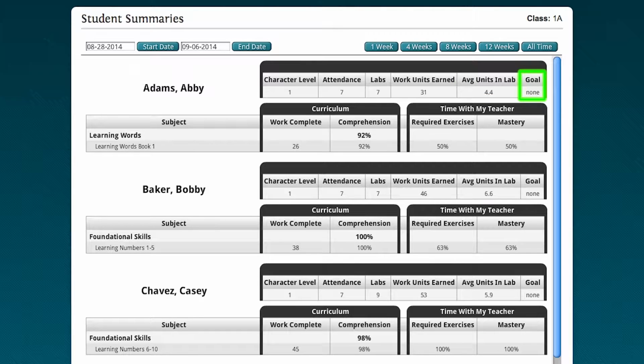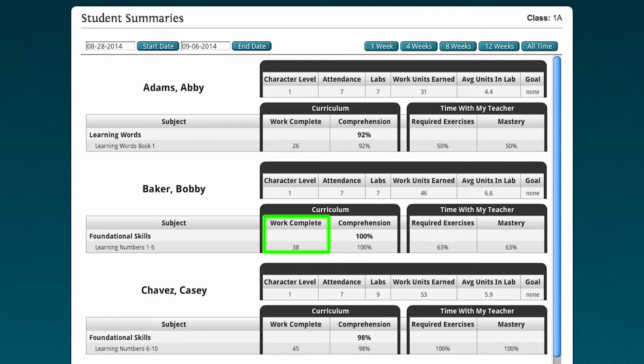And what you want to see is the child achieving or performing above his goal, or at least at his goal. Because if the child is consistently performing below his goal, then it's something to look into. Because character level can be raised after 8 weeks, it is always good to click on the 8-week range. This defines his achievement and mastery level over the past 8 weeks.